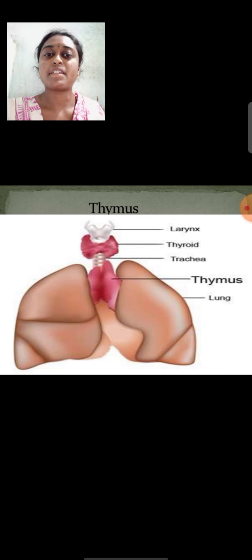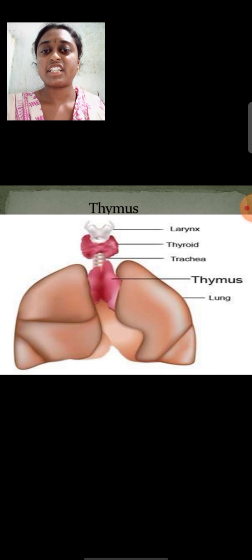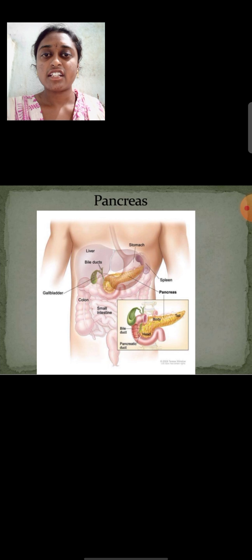Next one is thymus. See here, this is the structure of thymus, where the thymus gland is present below the trachea and between the two lungs. This is the structure of thymus. And the next one is pancreas. See here, this is the structure of pancreas, right?